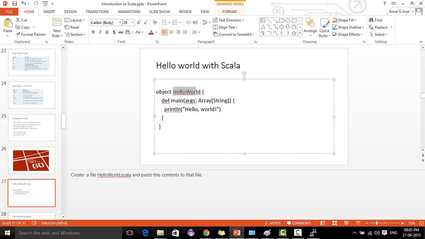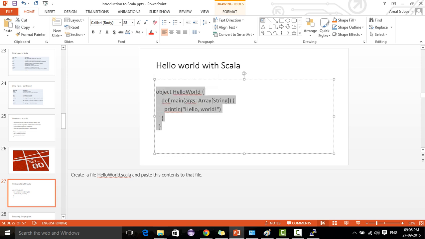We have a main method, and the execution starts from the main method. Since we don't have other methods, we need to print only hello world, so we put println hello world. I can have a semicolon like this, or I can avoid the semicolon. So it's an object with a main method. This is the hello world program.